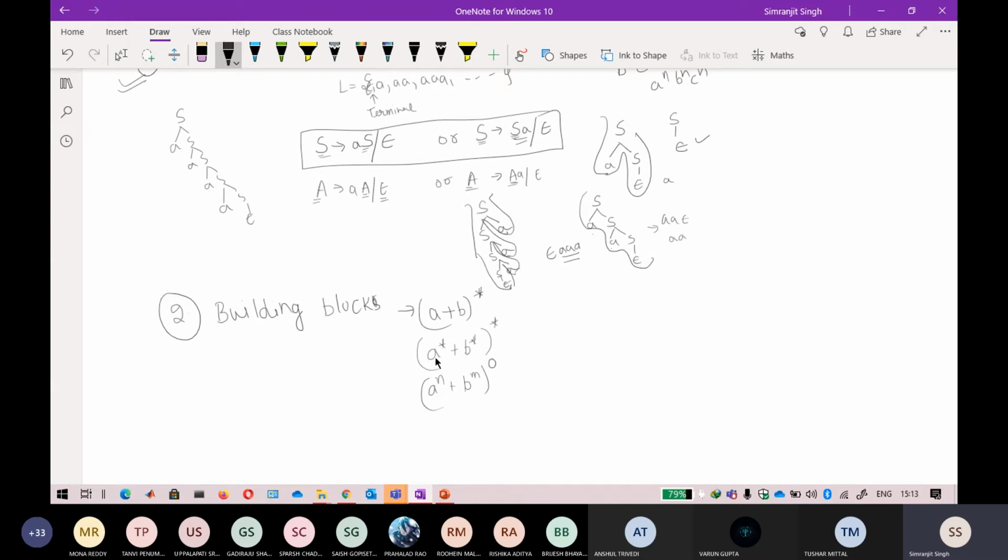There is a star. There is no dependency between any of the symbols. So keep that in mind. If this is n, this is m, and this is o, you can write it from the earlier building block if you remember. So this is a raised to power n. How to write a raised to power n? If you are starting with S here, you write aS. How can you write b raised to power m? Write bS, and you have to stop also. For stopping, you write epsilon here. Because a raised to power star means that zero is also in there, I need an epsilon in the language.